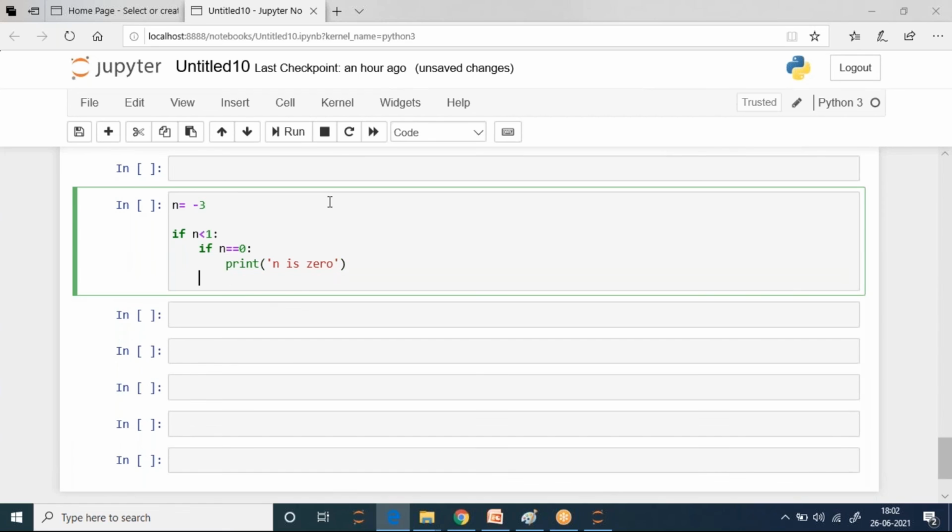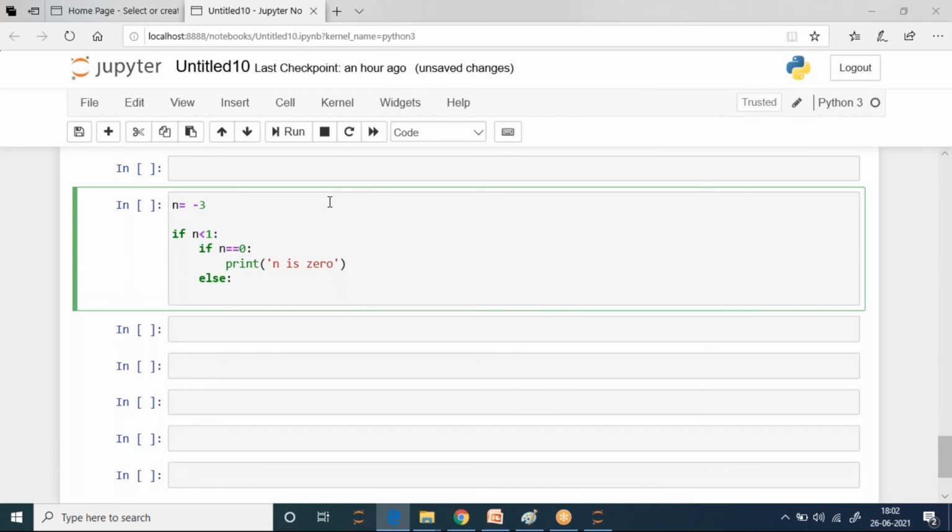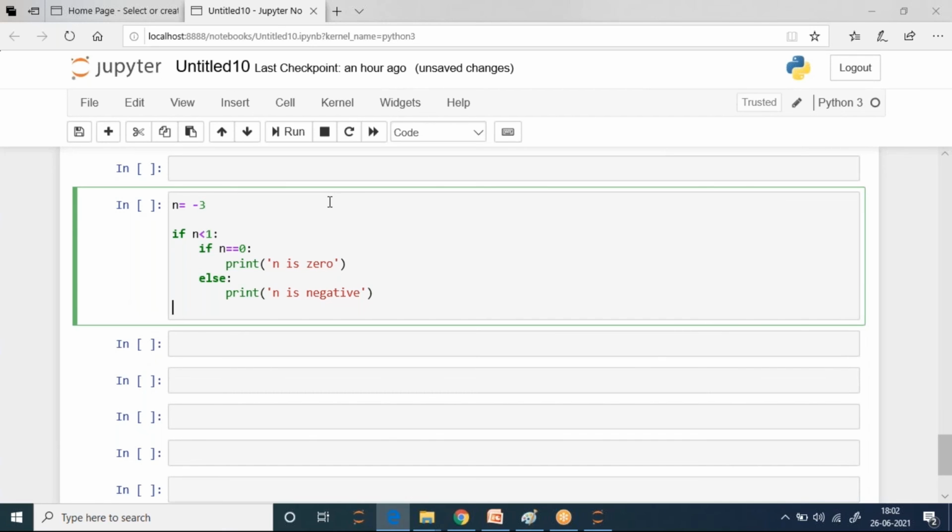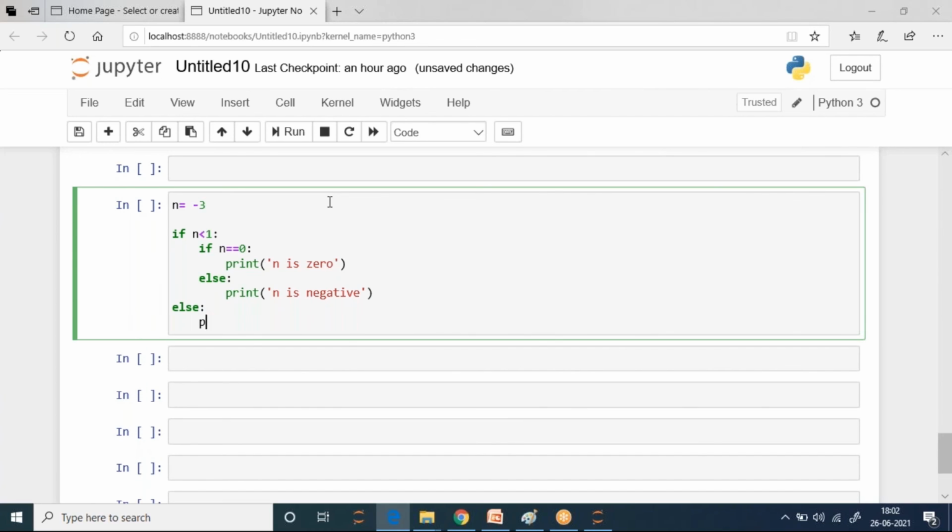If it is not 0, else print n is negative. Else, that is this outer else, print n is positive, because if my n is not smaller than 1, then it is bigger than 1, so it will be positive only.